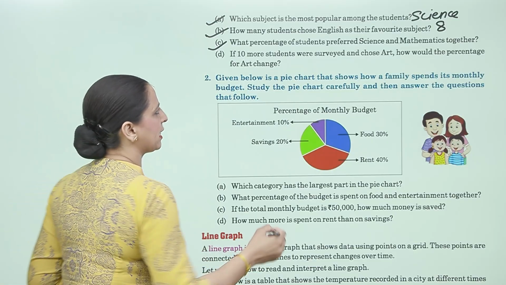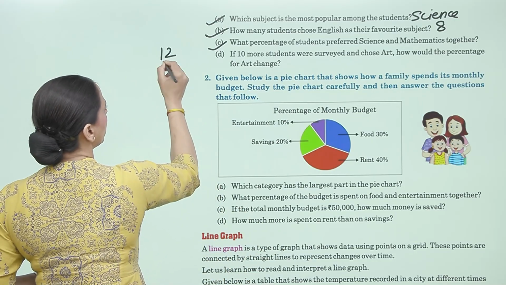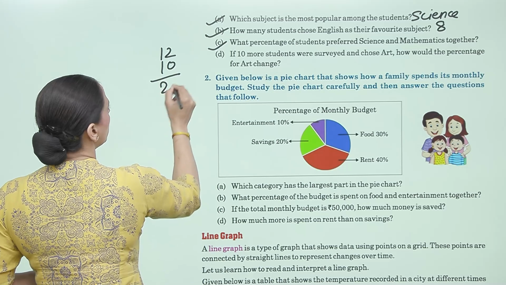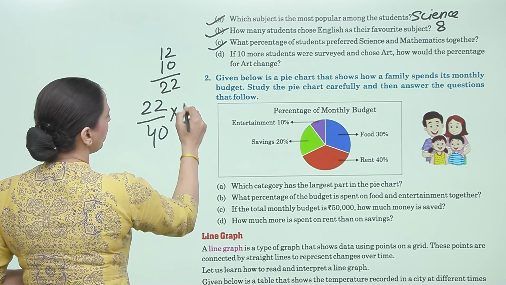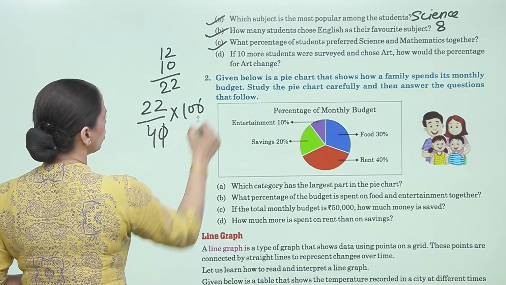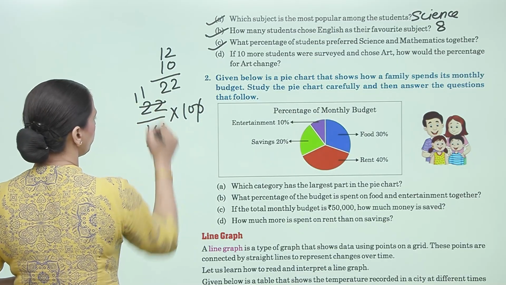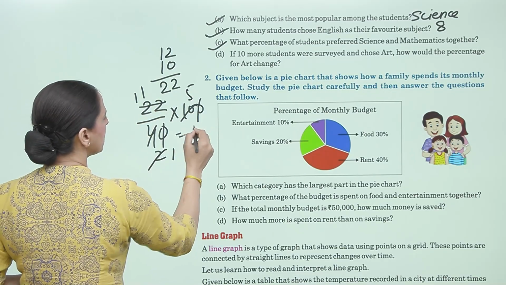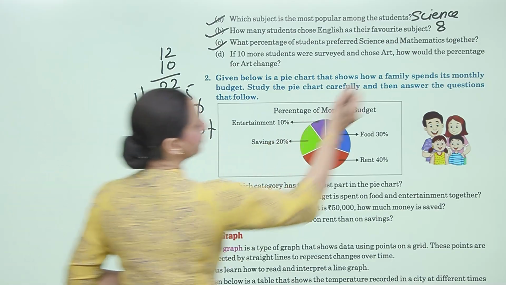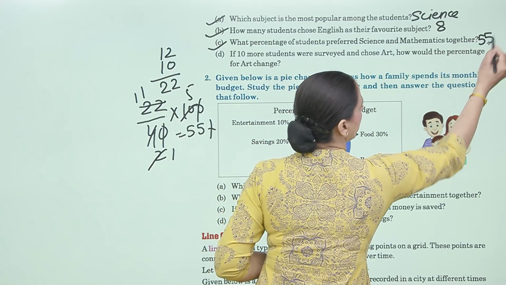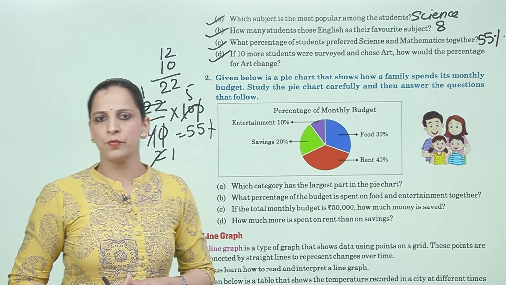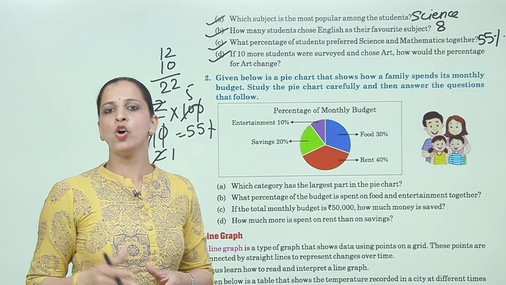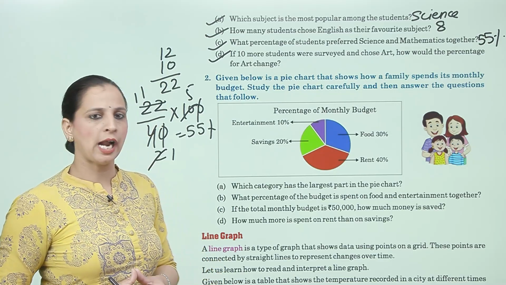Now next, C, what percentage of students preferred science and mathematics together? Science and mathematics. Science is 12, mathematics is 10, total is 22 and total is 40, multiplied by 100. So 0, 0 cancel, 2 2s are 4, 2 1s are 2, 2 5s are 10, that is 55%. 55%.